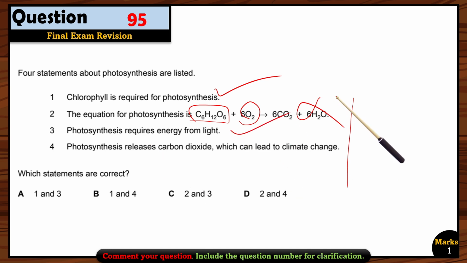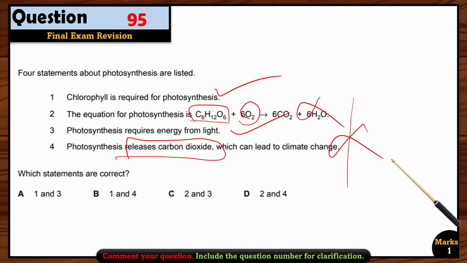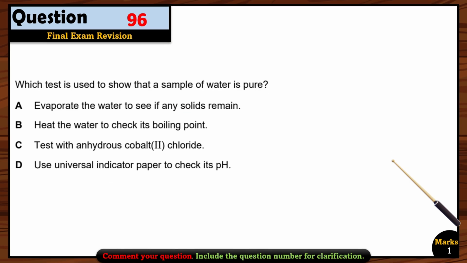That's why we call it photosynthesis, because of the synthesis of glucose in the presence of light. So that option is right. Photosynthesis releases carbon dioxide. Again, wrong. It actually absorbs carbon dioxide as a reactant, and it will release oxygen. Okay, that's why plants are very important for our atmosphere, because they are releasing oxygen, not carbon dioxide. So options 1 and 3 are the right options. That is option A.